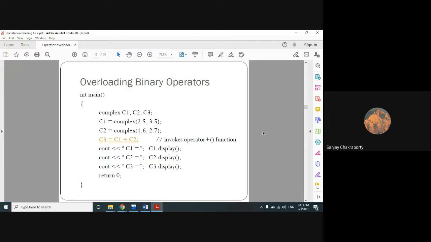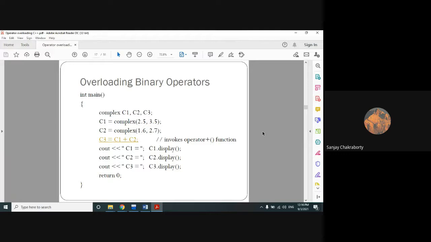Also, you can apply operator overloading on the existing operators only. Okay, not all the operators. Four operators are not part of operator overloading, as I have already discussed: the dot operator, the scope resolution operator, the ternary operator, and the other one. Those are not part of operator overloading. You cannot do operator overloading on those four kinds of operators.